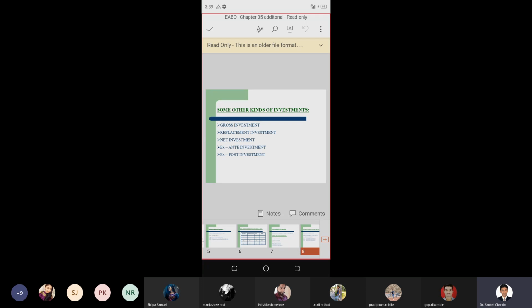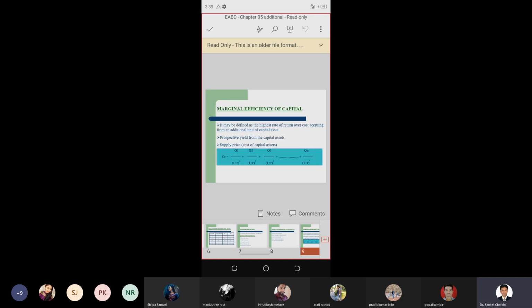So before investing, what do we do? We take advice, we take a consultation from the chartered accountant, the company secretary, the various investors, the management consultants, the advocates, lawyers, solicitors, and so on. So in this case, ex ante means before and ex post means after the suggestions or the views or the briefs that have been undertaken.